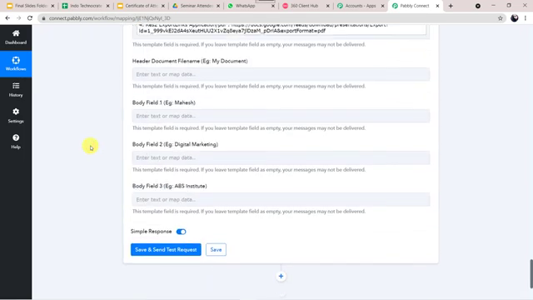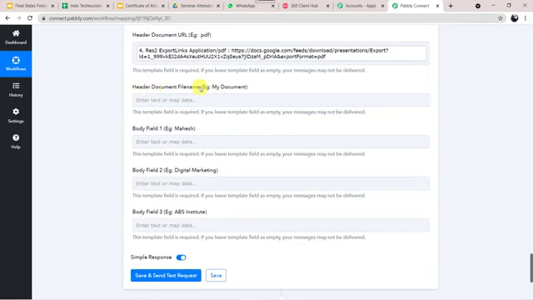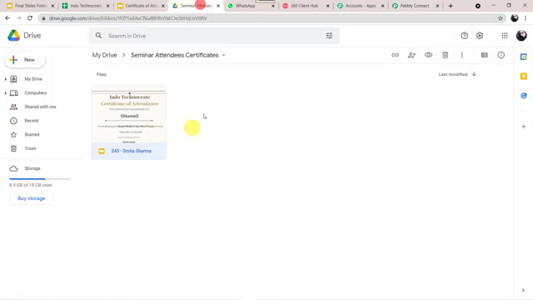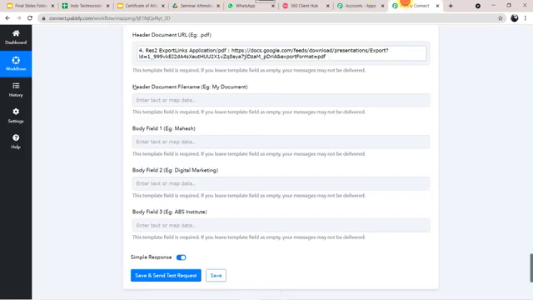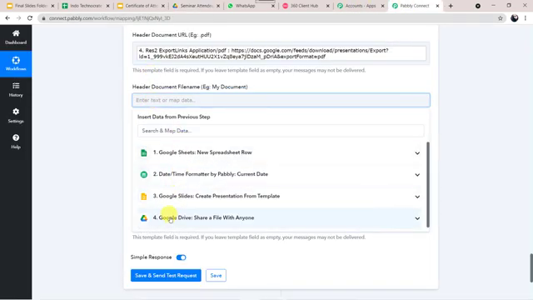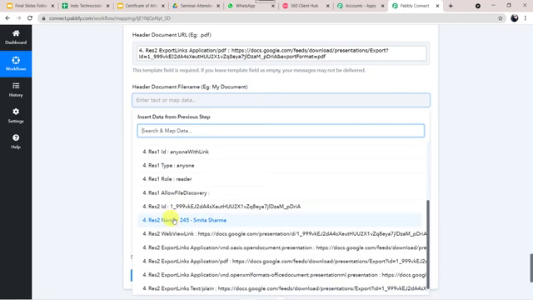Now here we have to give the header document file name. An example is also given, my document. We have created the file name that was 245/Smita Sharma. So I'll be selecting the same file name over here. It was from Google Drive, and this was the file name.